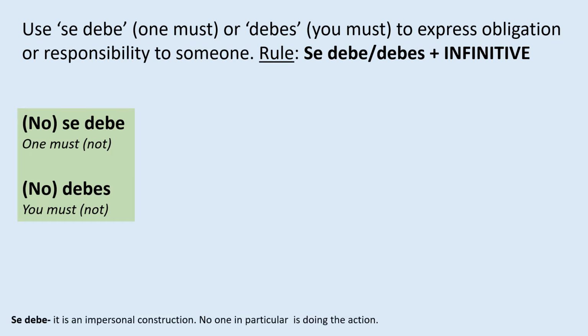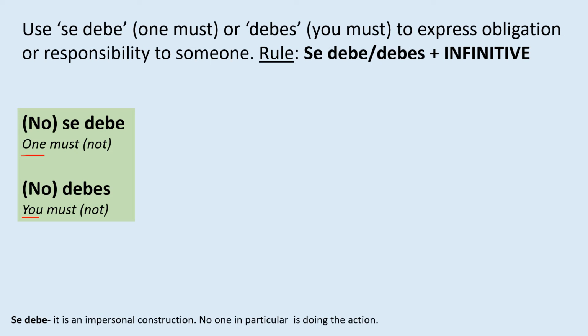So se debe is what we call an impersonal construction. And this means that no one in particular is doing the action. It is great to use it in writing or speaking because it shows complex language and it's going to give you extra marks. So se debe is generally, and in English you express it with one, like one must. But debes, as you see, is conjugated for the you singular form. So that is the main difference.